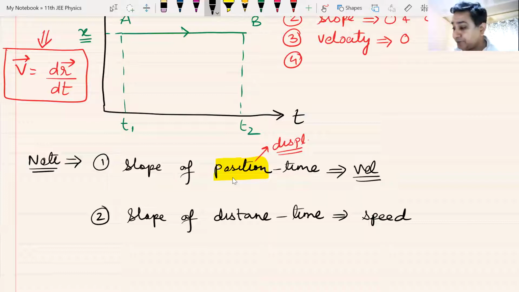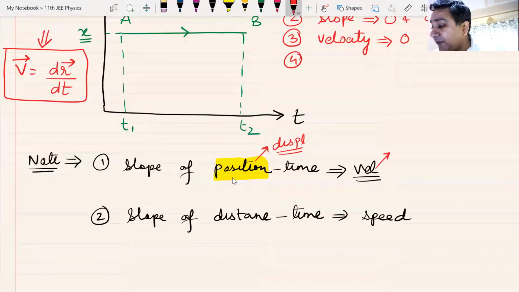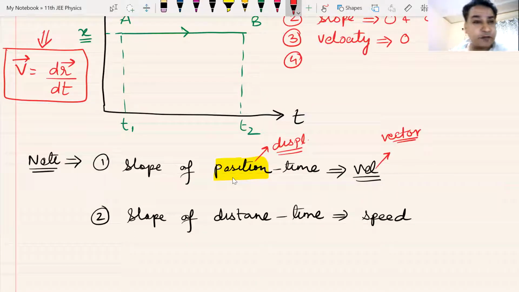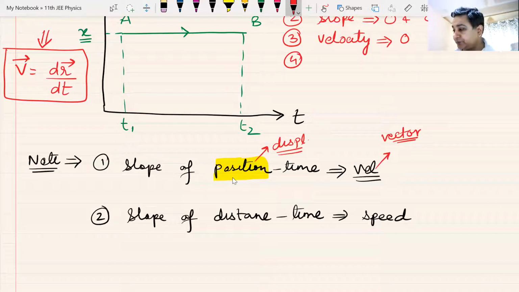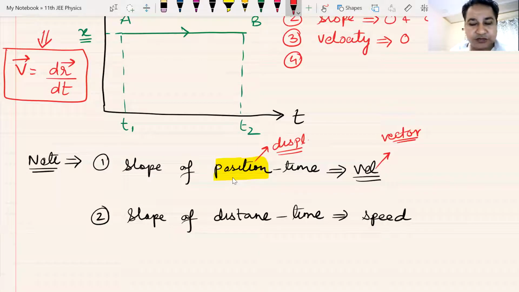The second thing is, and note this very carefully, velocity is a vector. So it has two things: it has magnitude and it has direction. Now, since we are in motion in one dimension, we are not using vectors for directions.